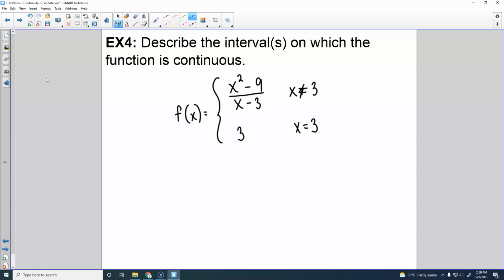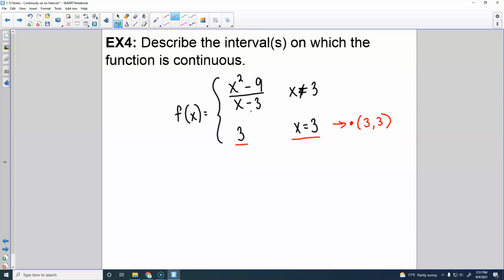Alright, so this one's a piecewise function. But it's one of these piecewise functions where whenever you see something like this, where it's just that x equals 3, all this right here is the point (3, 3) on the graph. It's just a single point there at (3, 3). So everywhere else, and that's a not equal to, it's kind of ugly there, but everywhere else you're using this top function.